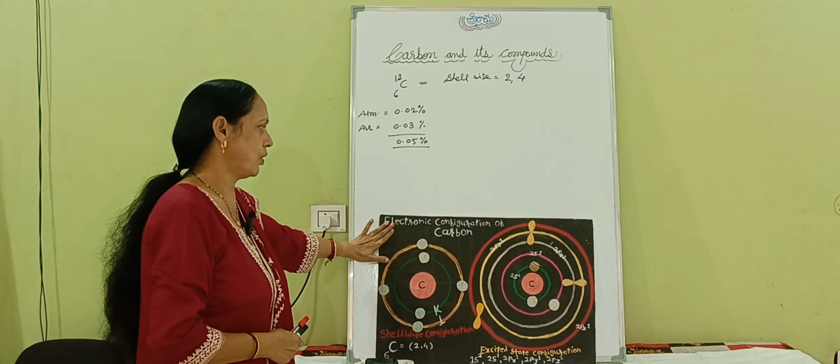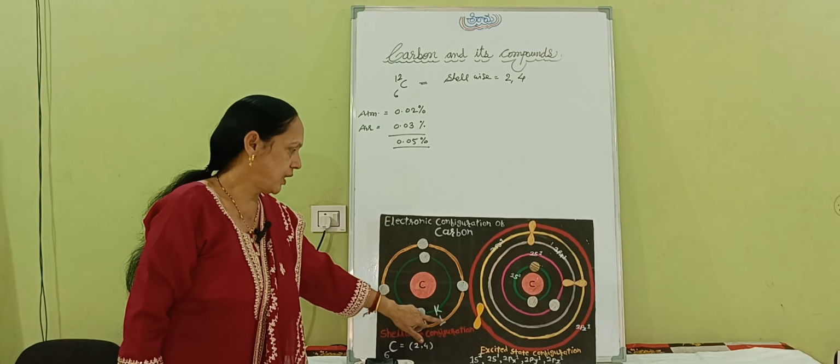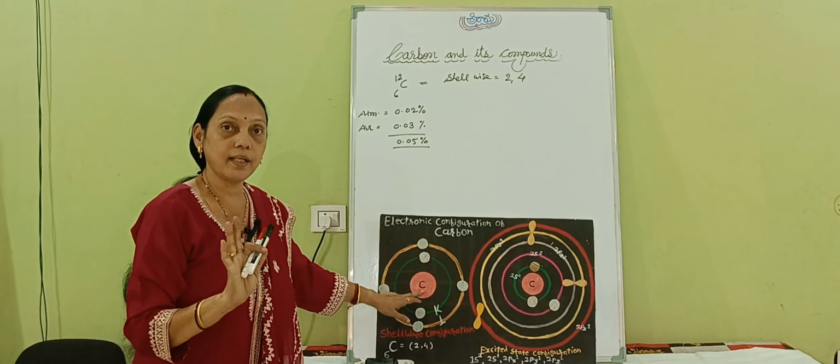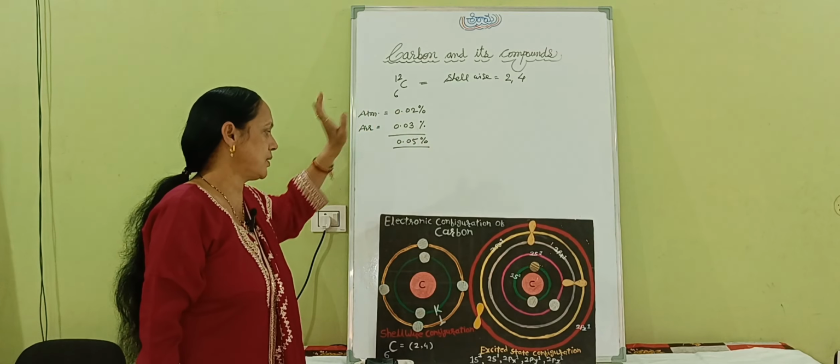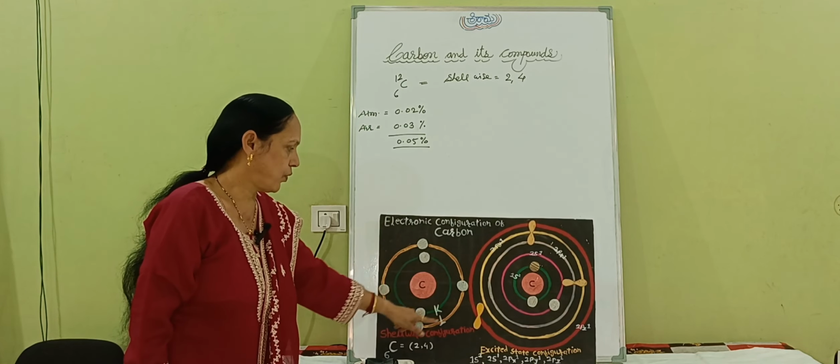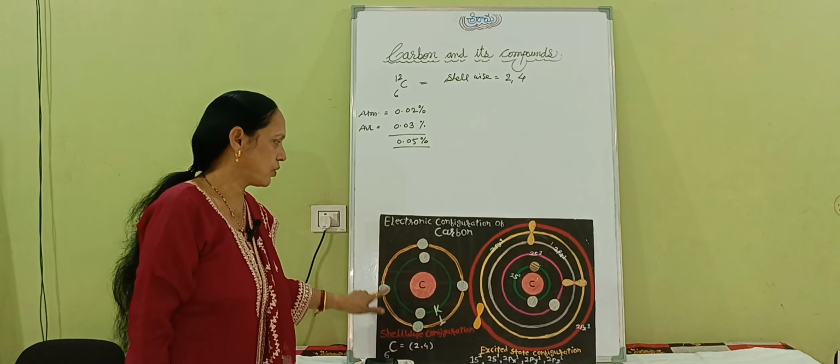Just see, this is the carbon element. The first shell, the K shell, has the capability to accommodate 2 electrons. Then the second shell is the L shell, which has the capability to accommodate 8 electrons. But here carbon has only 6 electrons, so the K shell contains 2 electrons and the remaining 4 electrons are in the L shell.